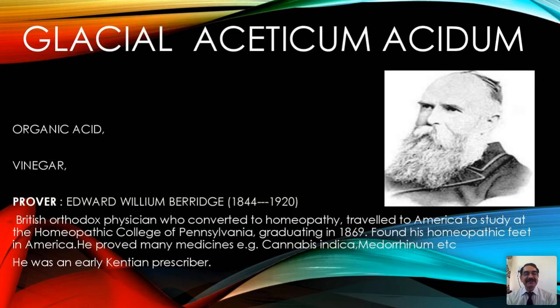And the basic prover of acetic acid is Edward William Berridge. He lived from 1844 to 1920, a British orthodox physician who had completed an allopathic MD. Then he converted to homeopathy, traveled to America to study at the Homeopathic College of Pennsylvania, graduating in 1869. Then he continued his practice there only, found his homeopathic field in America. He proved many medicines like cannabis indica, medorrhinum, etc., and acetic acid goes to his credit. He was an early Kentian prescriber, and he has contributed many things to homeopathy.